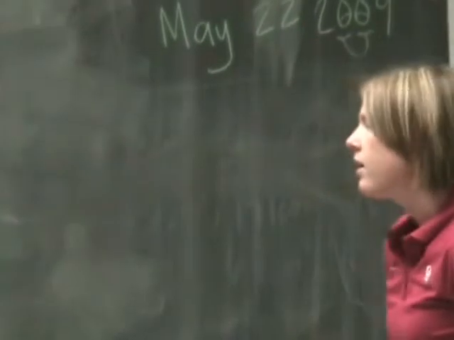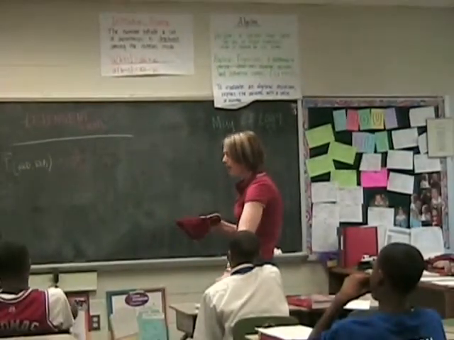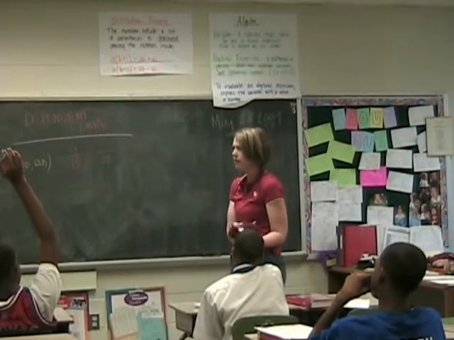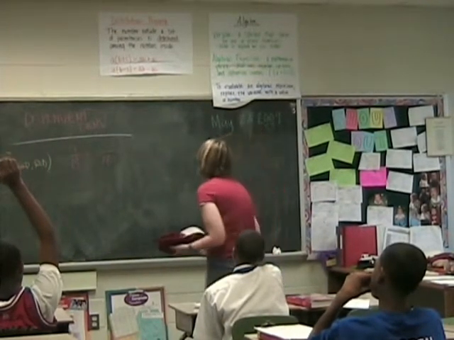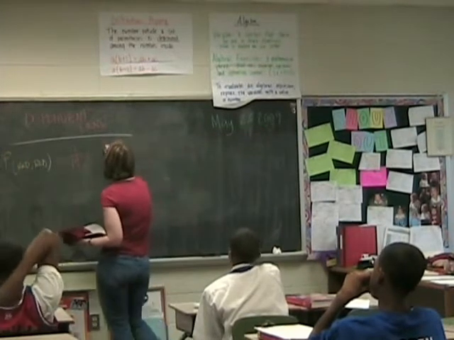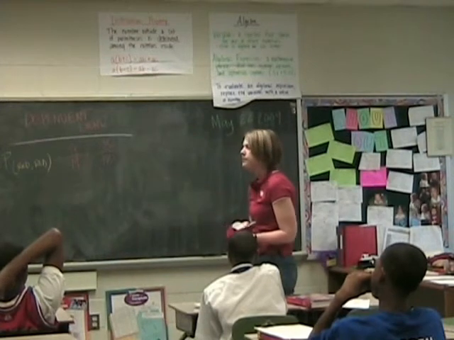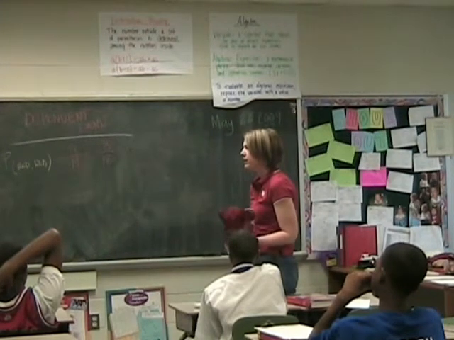And Desiree, if he already took a red one, what's the probability that he can get another red one? How many reds are left in my hat? 8. So now there are 8 out of 18 chances.